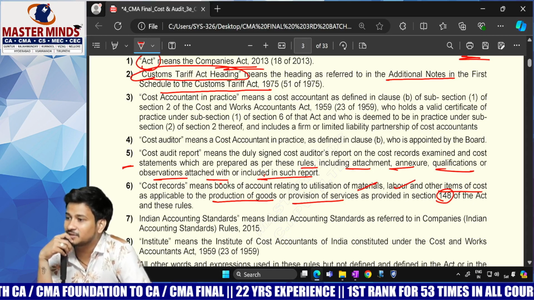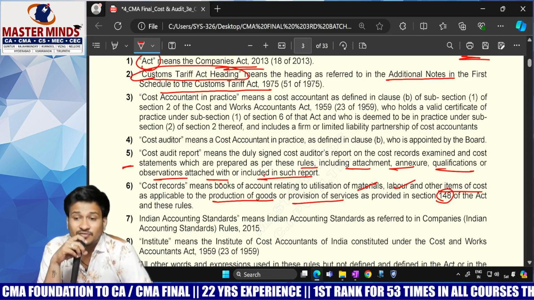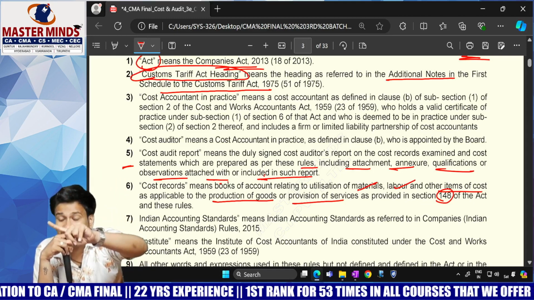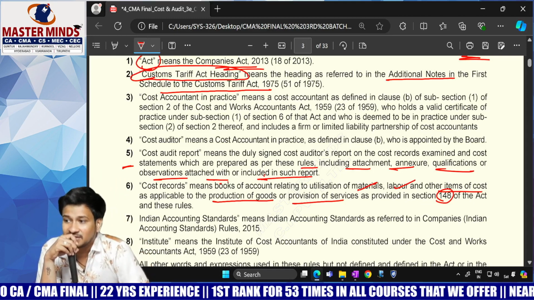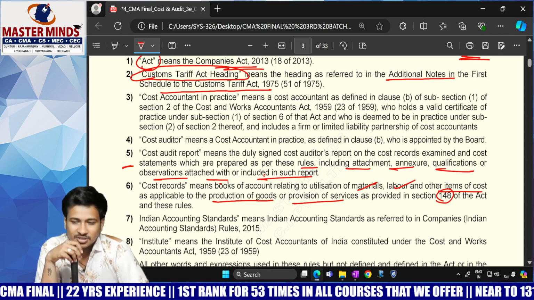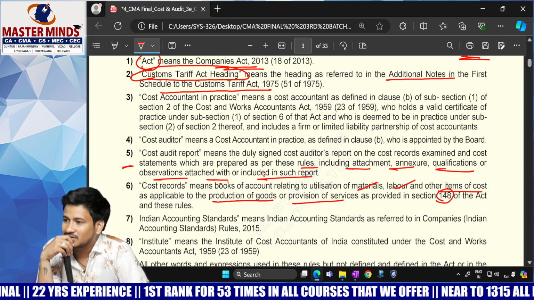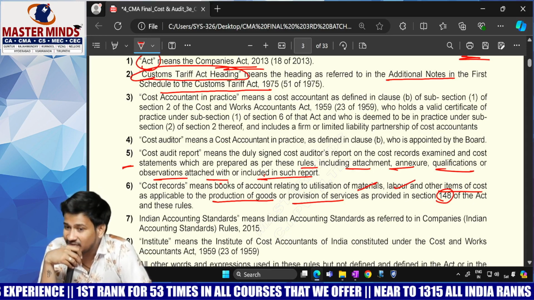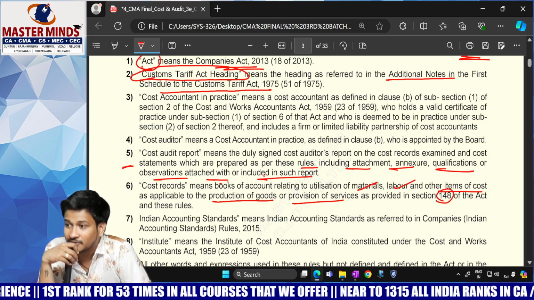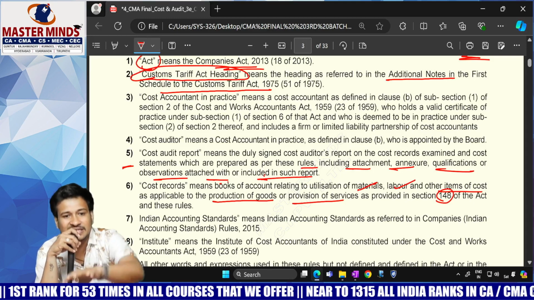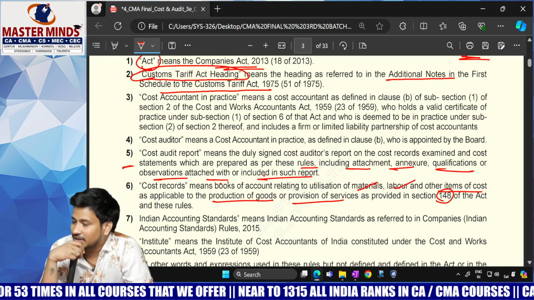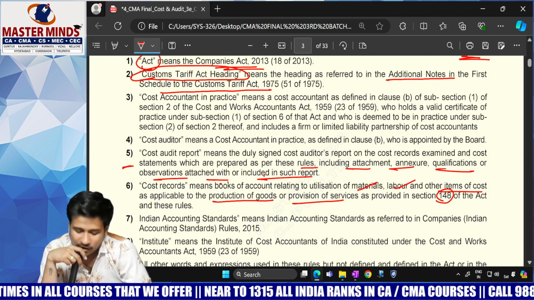What is subsection number 1? Maintenance of cost records. There I told you how to maintain cost records, which is given in Form CRA 1. Also I told you, is Form CRA 1 having any format or not? It is not having any format, but it is having all the details.